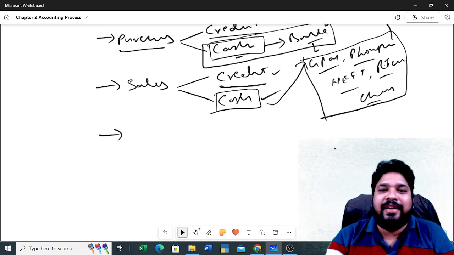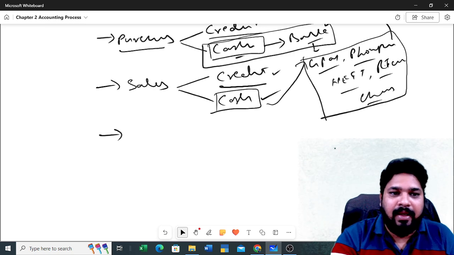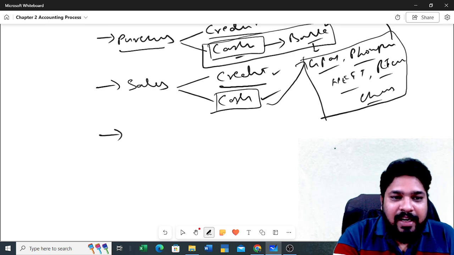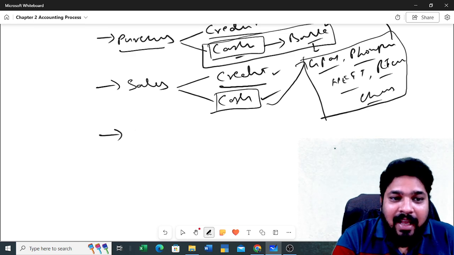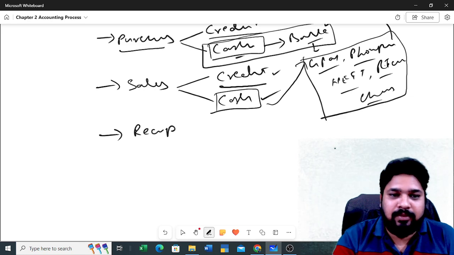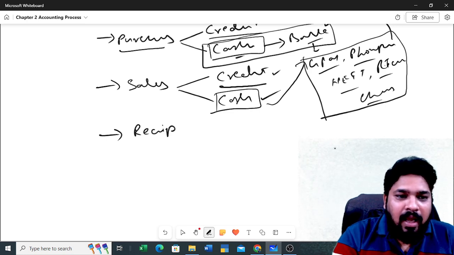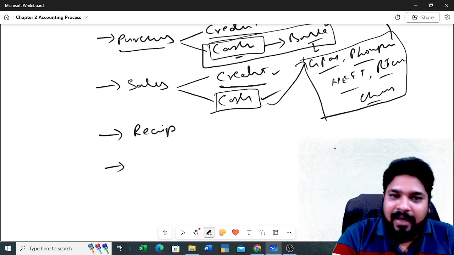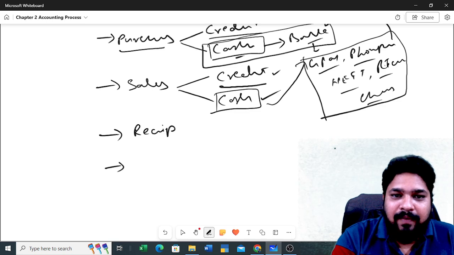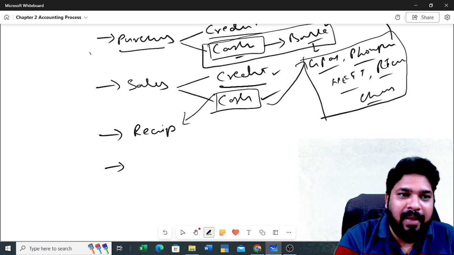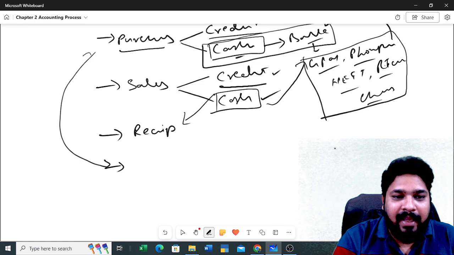So whenever you receive something, then you need to identify that particular transaction as receipt. You can call simply as receipt, or received. Or again you need to pay, right? So here for the sales you will receive the cash. For the payment, for the purchases you need to pay the cash.